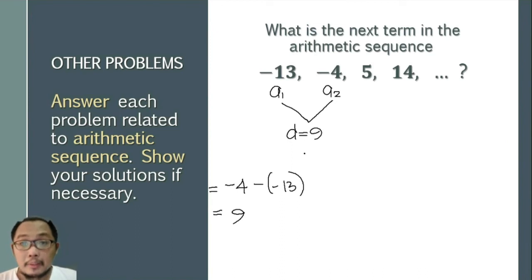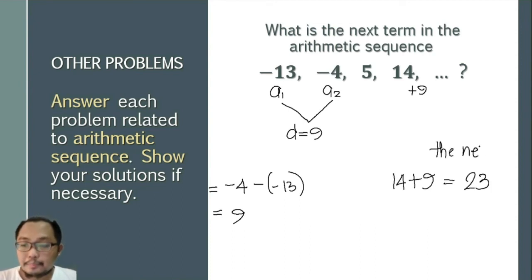So now that we have our common difference, we just have to add this common difference to that 14 so that we get the next term. So 14 plus 9 gives us 23. That means our answer would be 23. So the next term is 23.